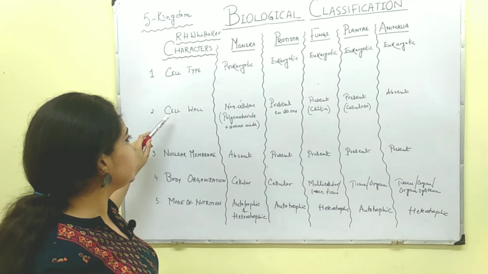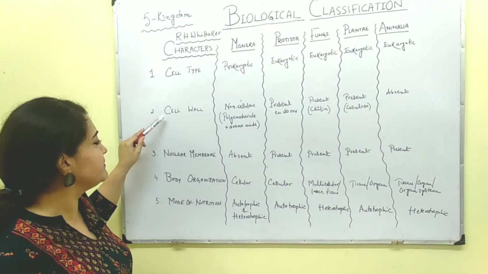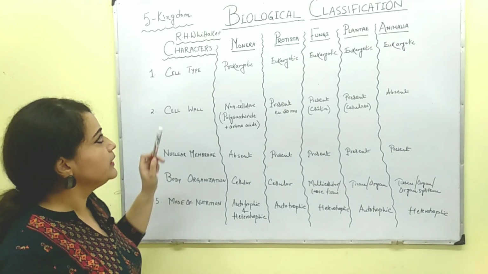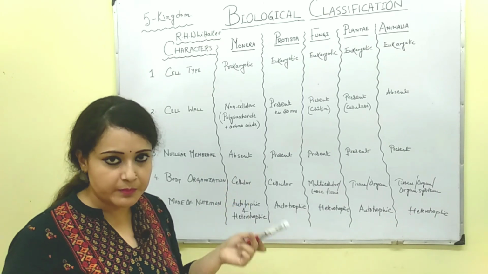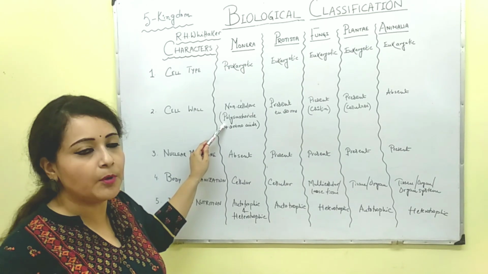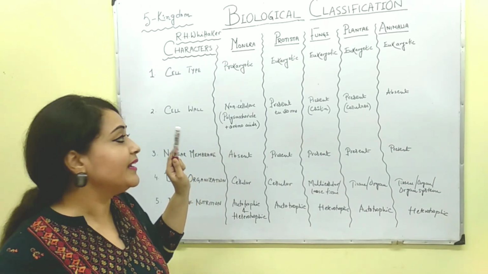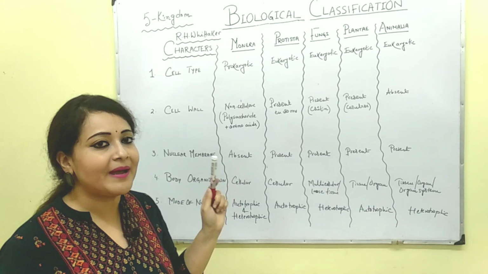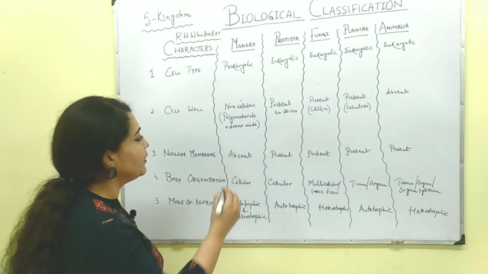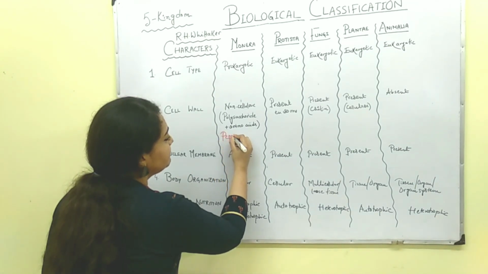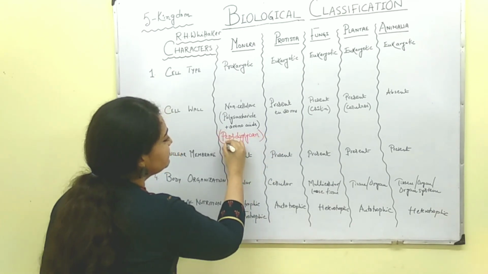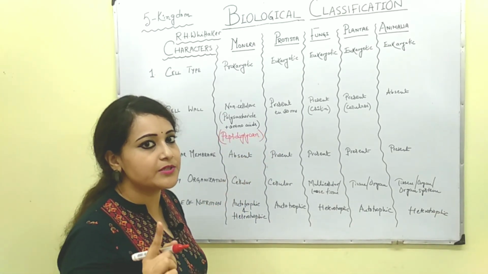Then the second basis of this classification is the cell wall. In the case of Monera, the cell wall is present and it is non-cellulosic, composed of polysaccharide plus amino acid. Now, bacteria are prokaryotes, and in bacteria the cell wall is made up of peptidoglycan. The component present in the cell wall of bacteria is peptidoglycan.